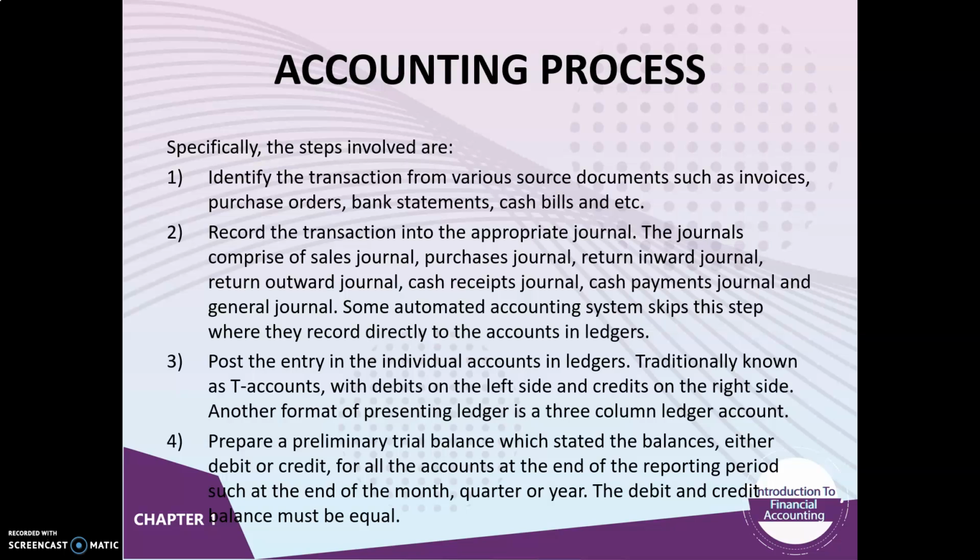The journals comprise sales journal, purchases journal, return inward journal, return outward journal, cash receipts journal, cash payments journal, and general journal. Some automated accounting systems skip this step, where they record directly to the accounts in ledgers.